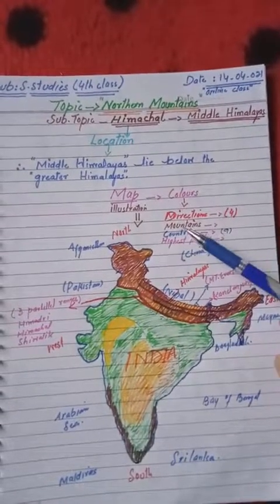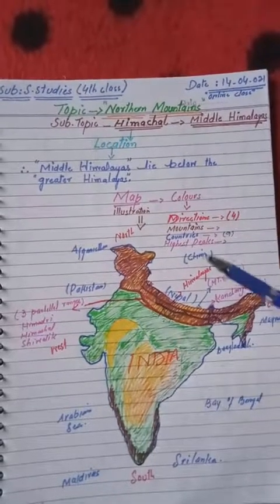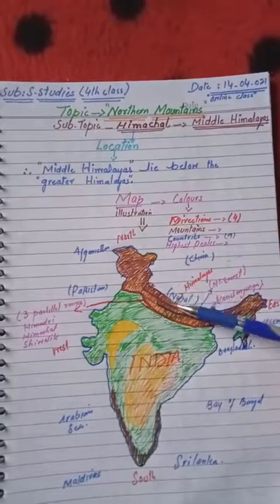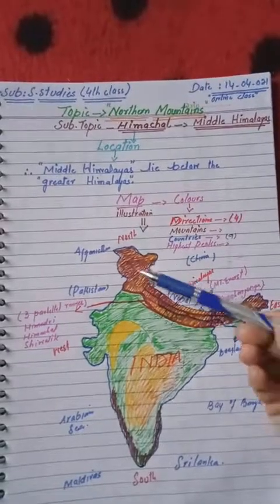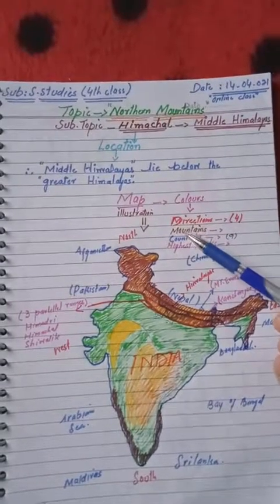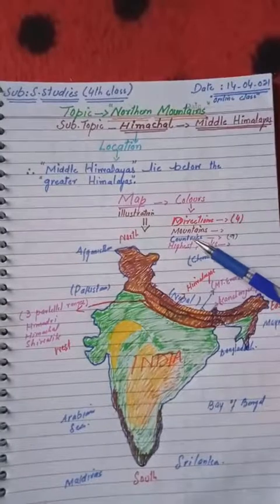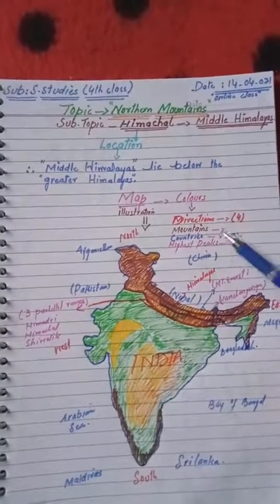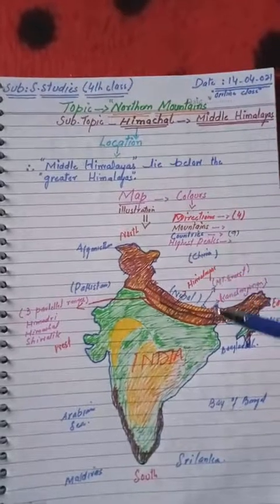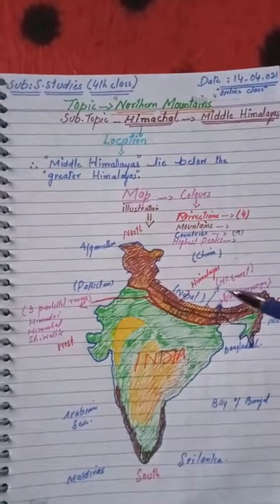The next one is mountains. I told you in class that mountains are always written in dark brown color. Look at this. I used dark brown color to represent mountains. I used blue color to represent the neighboring countries of India, and I used pink color to represent peaks, the highest peaks.